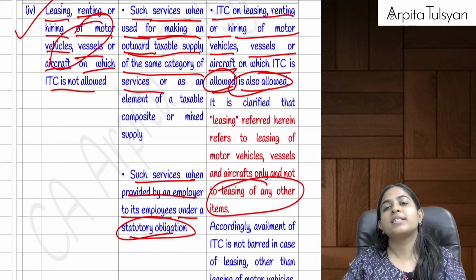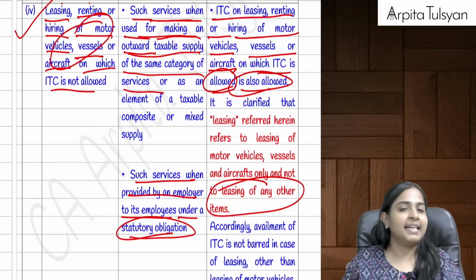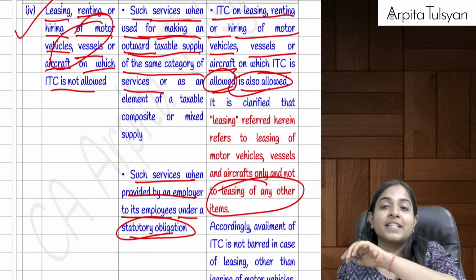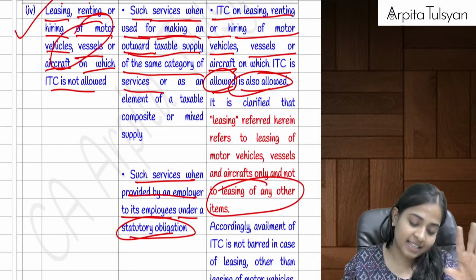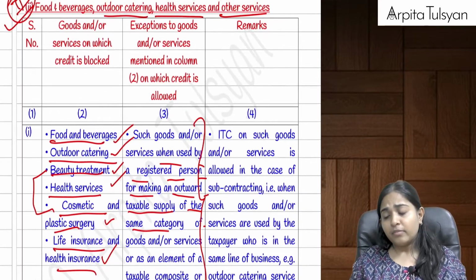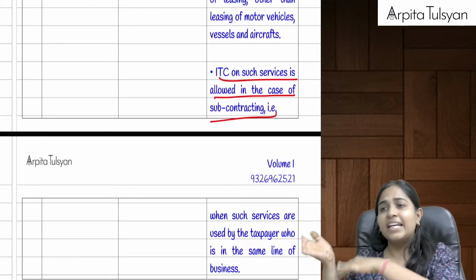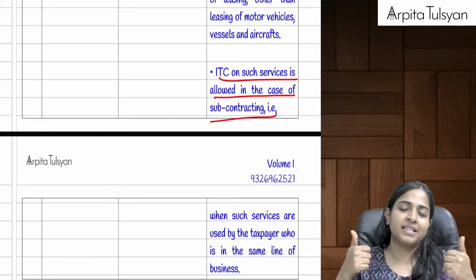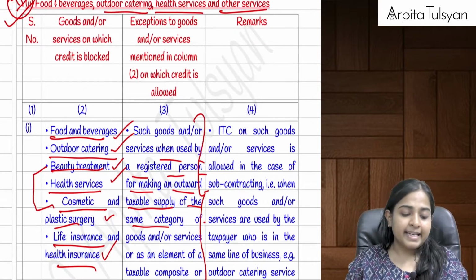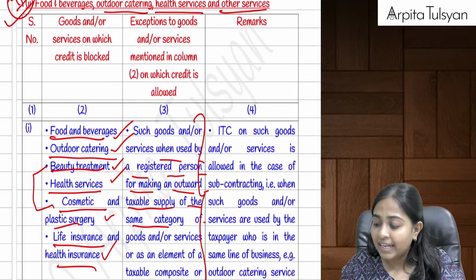But if the employer is supposed to do it under a statutory obligation, where some law says you have to do it, then the employer will have to do it, and in that case GST credit on such leasing, hiring, renting services is totally allowed. Very clear with this? Or let's say my business is to take vehicles on hire and give them on hire. It means I am in the same line of business, so the credit is going to be allowed. It will not be blocked. Understanding this? Yes, this was the first point, which was mainly talking about motor vehicles, vessels and aircraft.